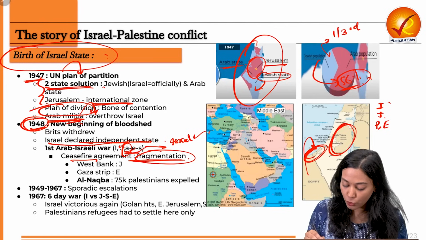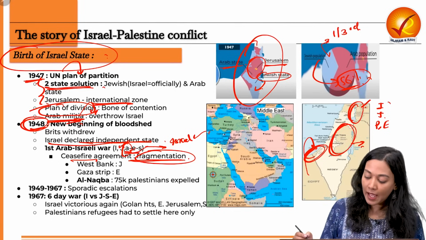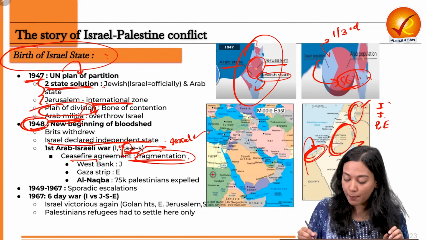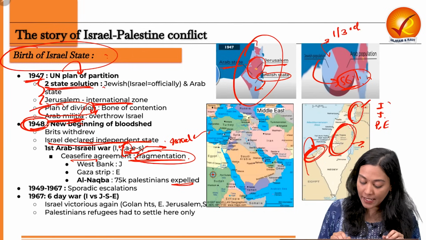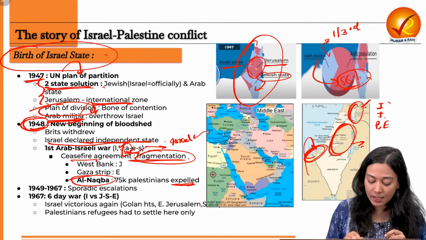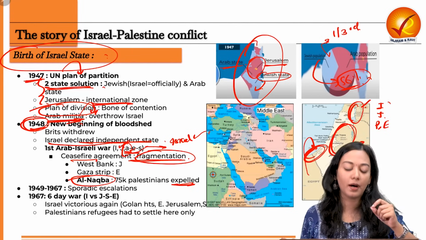West Bank was occupied from Jordan. Golan Heights was occupied from Syria. And most of the Palestinians that were now living in Israel, about 75,000 of them, were expelled away from Israel. This the Arabs called the Great Catastrophe or Al-Nakba.